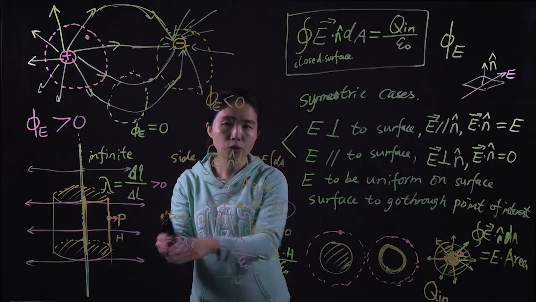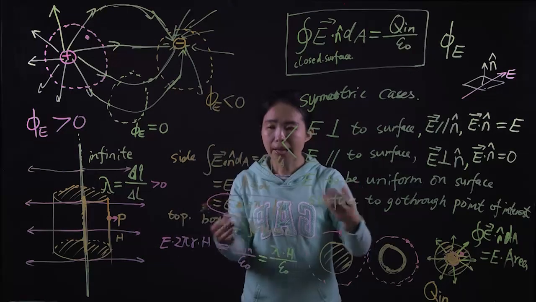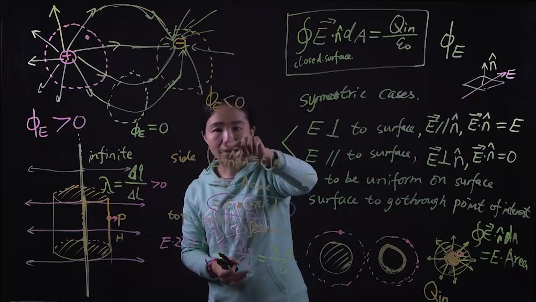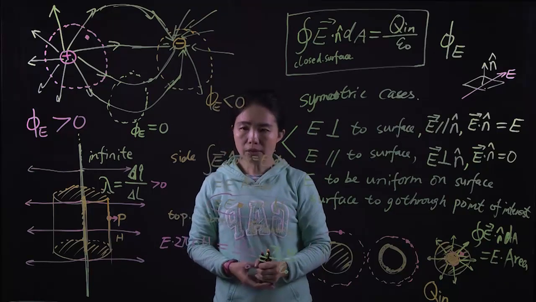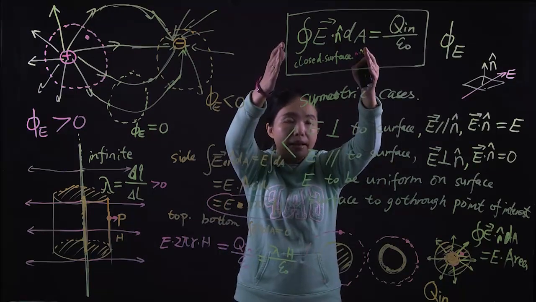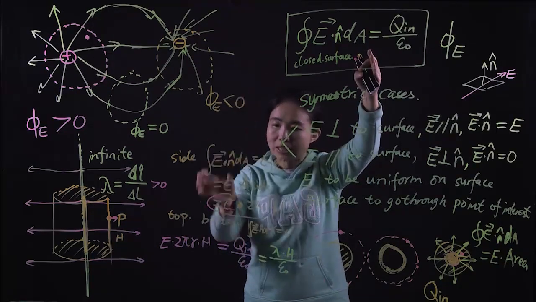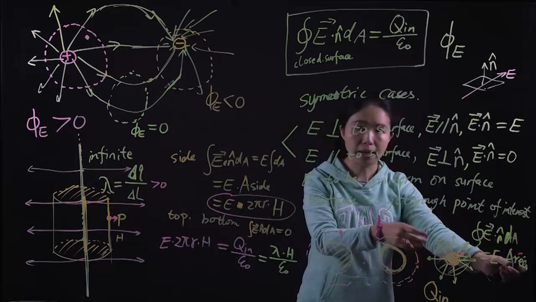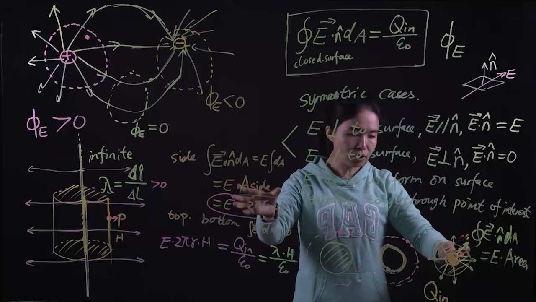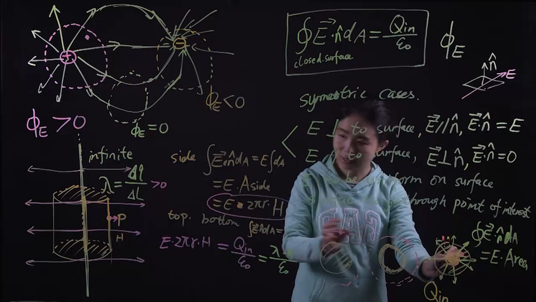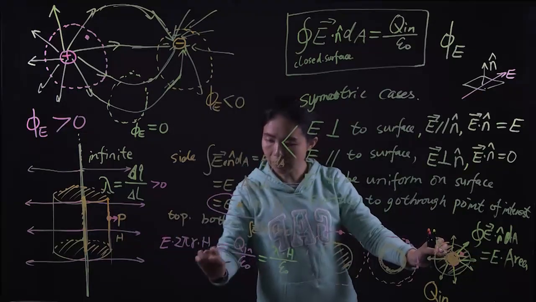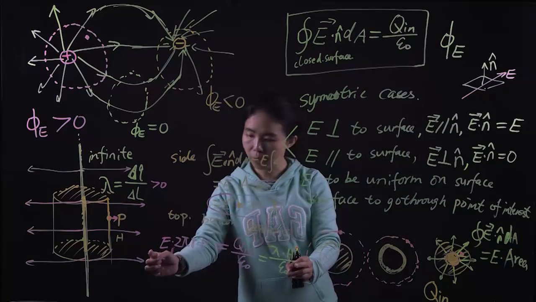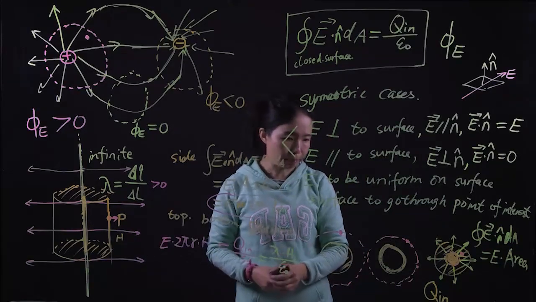It's a big no-no to memorize E equals KQ over R squared and plug that in here. We use this and simplify that into E multiplied by a particular area, and we set that equal to the amount of charge inside over a constant. Then we have an equation, and then we can solve for E.